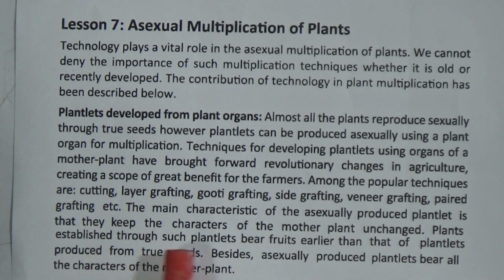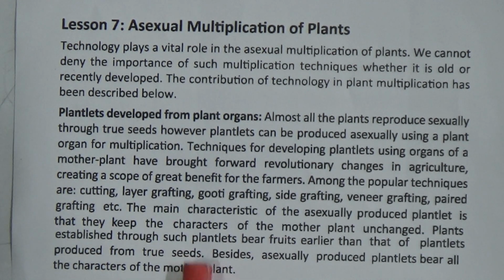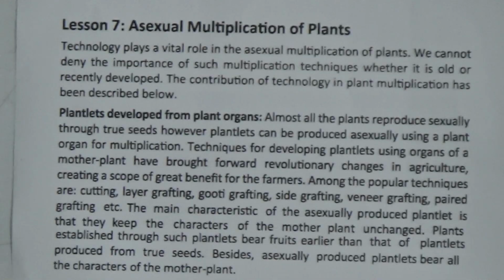Plants established through such plantlets bear fruits earlier than plantlets produced from true seeds. Besides, asexually produced plantlets bear all the characters of the mother plant.